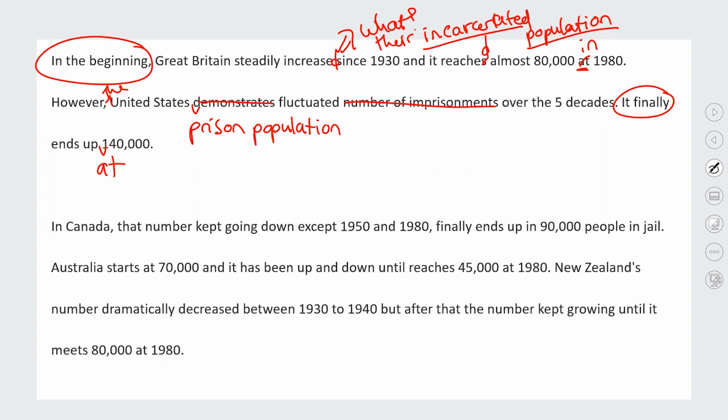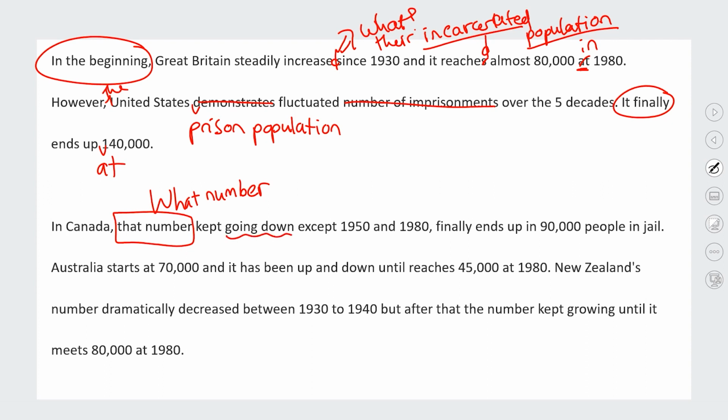So then we move on to the next part of the detail. In Canada, that number kept going down. Okay, this is too vague. That number, what number? Okay, this is where you do more paraphrasing. Can you increase your vocabulary to talk more about imprisoned people, prison population, incarcerated people, imprisoned felons, okay, whatever vocabulary you can use.